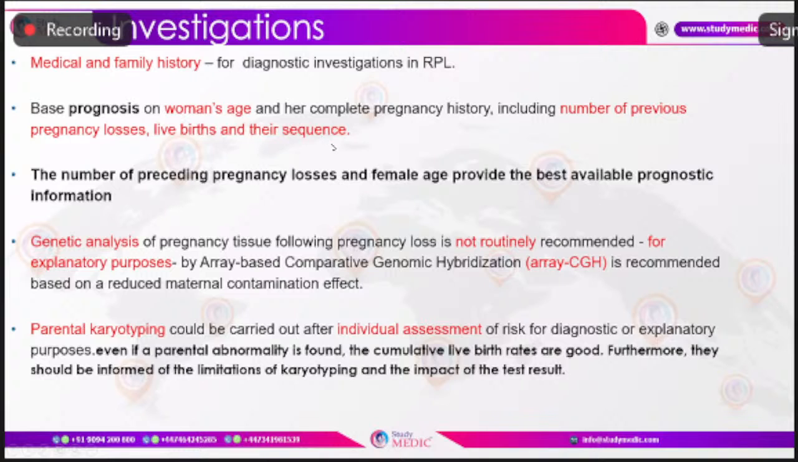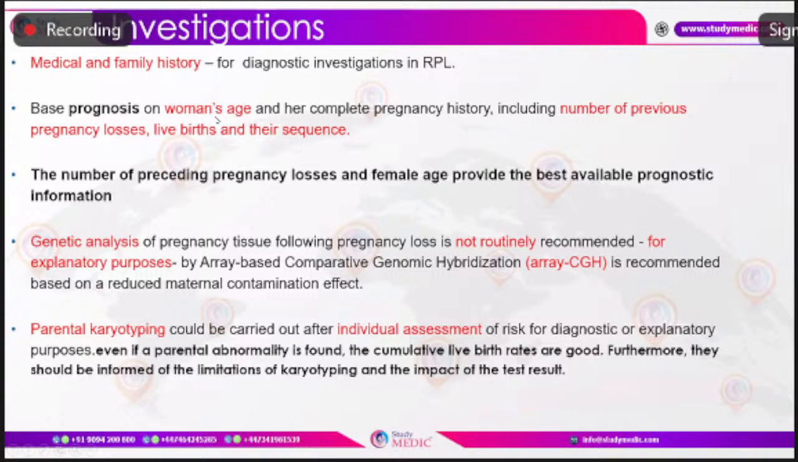So there have been different prognostic models which have come forward to predict the success of the live birth rate outcome of the present pregnancy after previous recurrent pregnancy loss. The main things focused on are the woman's age and her pregnancy history, including the number of previous pregnancy losses, live births, and their sequence. So maternal age and pregnancy history are the two important prognostic factors which can predict further success rate in a woman with recurrent pregnancy loss.